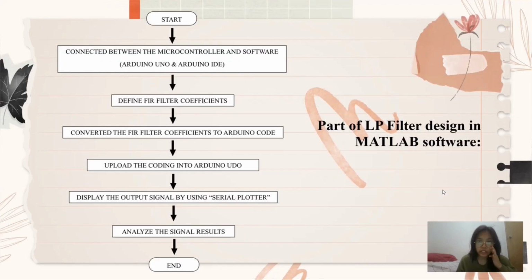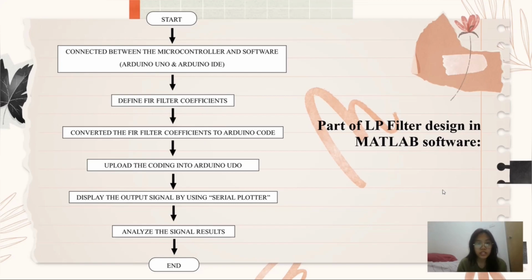The next flowchart shows the part of LP filter design in MATLAB software. We start the simulation and then we connect it with the microcontroller and software, which in this case are Arduino Uno and Arduino IDE. Then we define the FIR filter coefficients and we convert the FIR filter coefficients to Arduino code. Then we upload the coding into Arduino Uno.